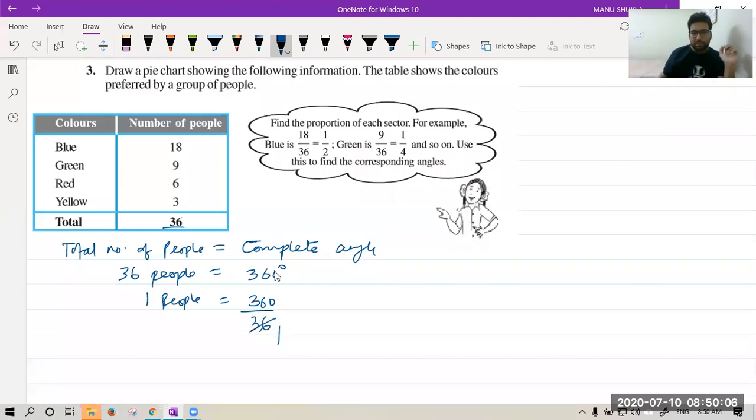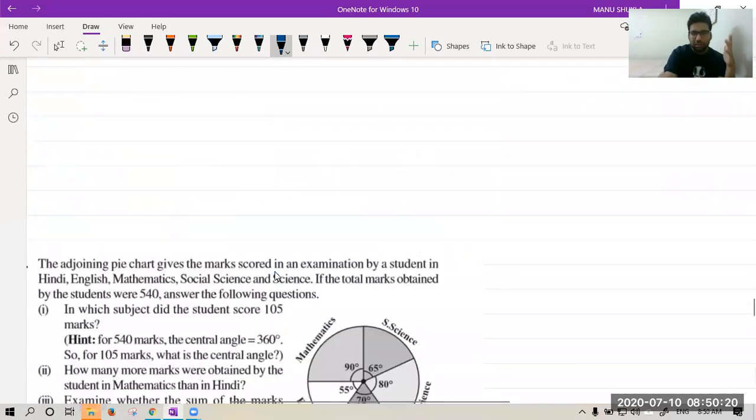It will be 36 ones are 36, tens are 360. So we have got one person is equivalent to 10 degrees. Now this will help me to find all the angles and then plot on the pie chart. I hope you can do this on your own. Okay, this is very easy.